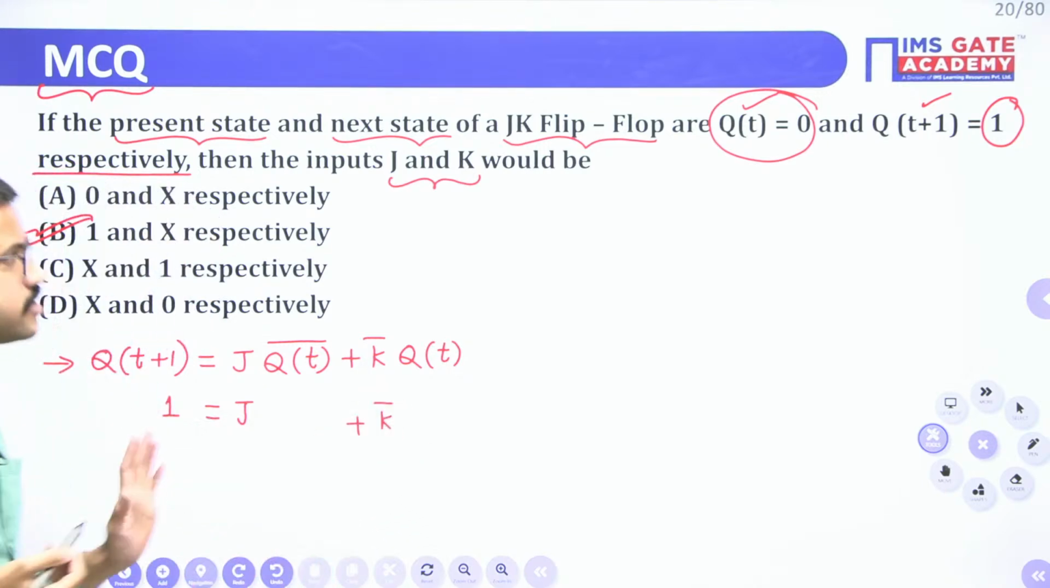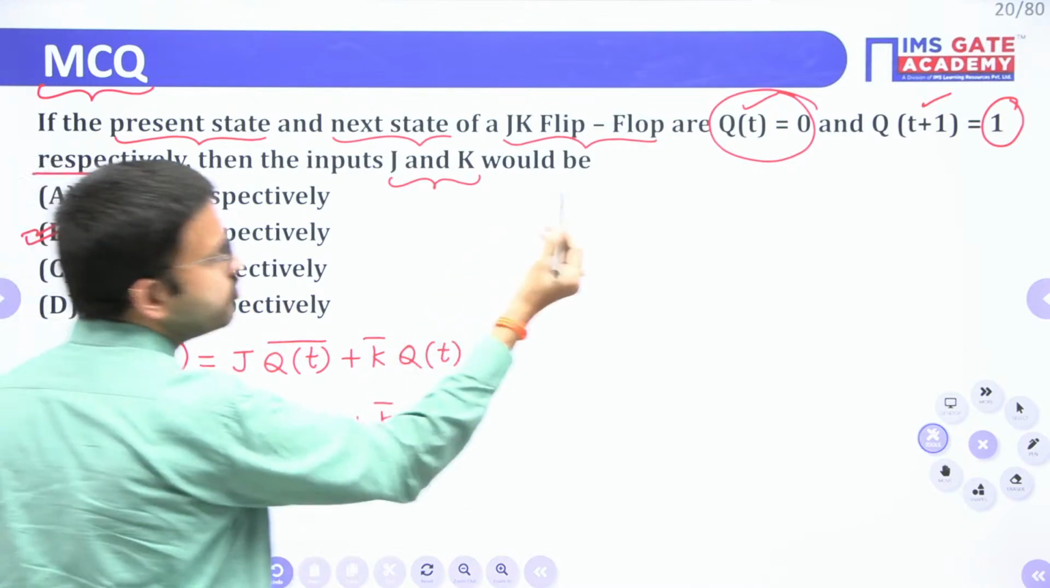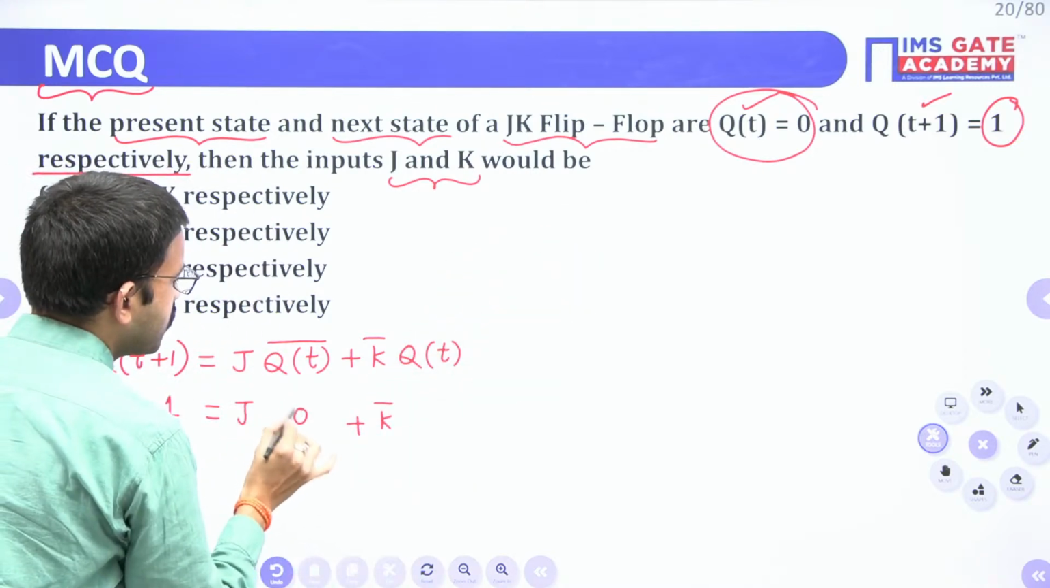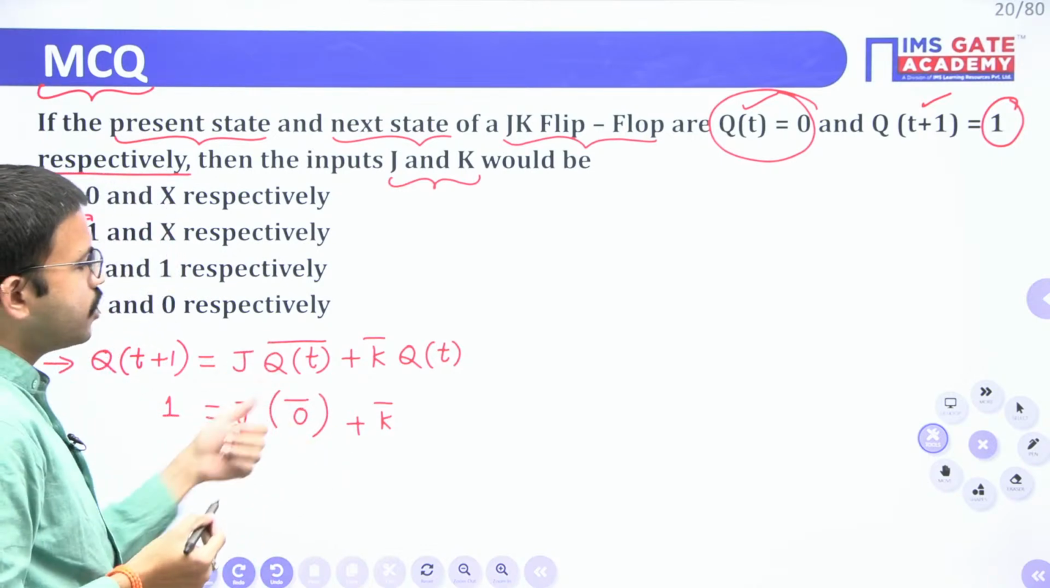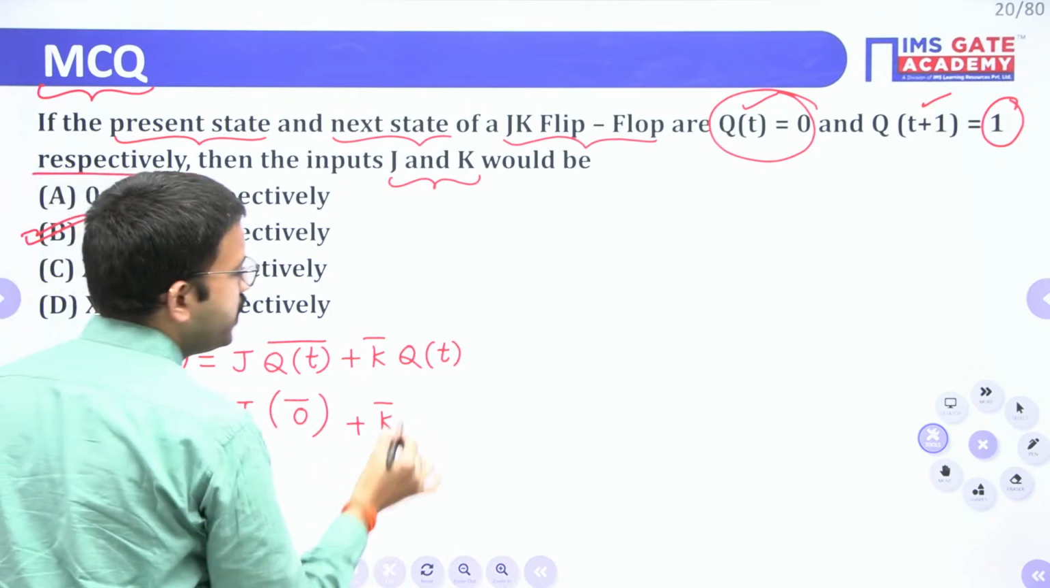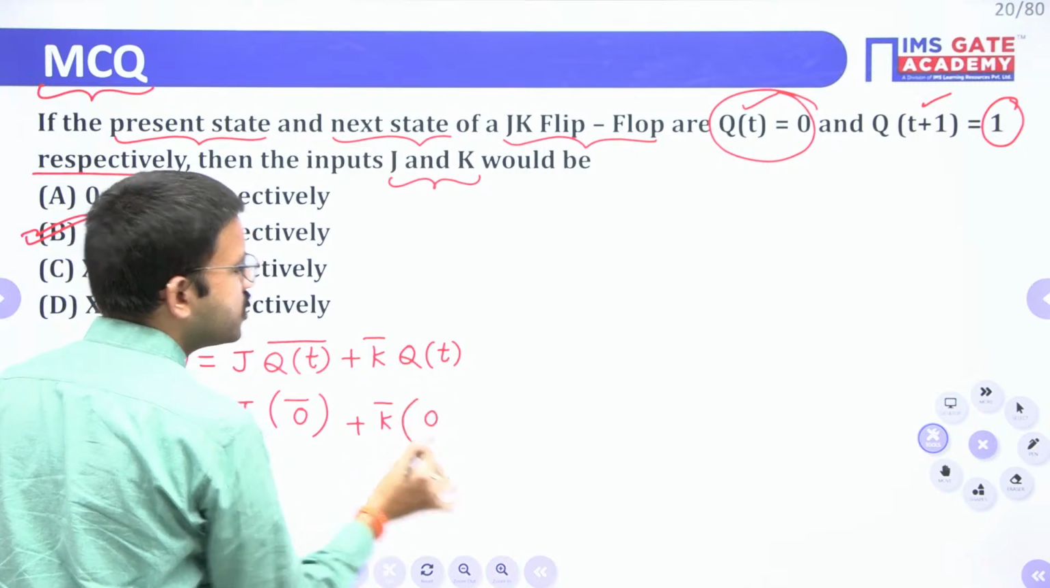Okay, you write as it is, because we have to identify those two inputs. Now, Q value they have mentioned 0. That means since you are having complement, we have to keep as it is. Here it is normal form. So just substitute the present state.